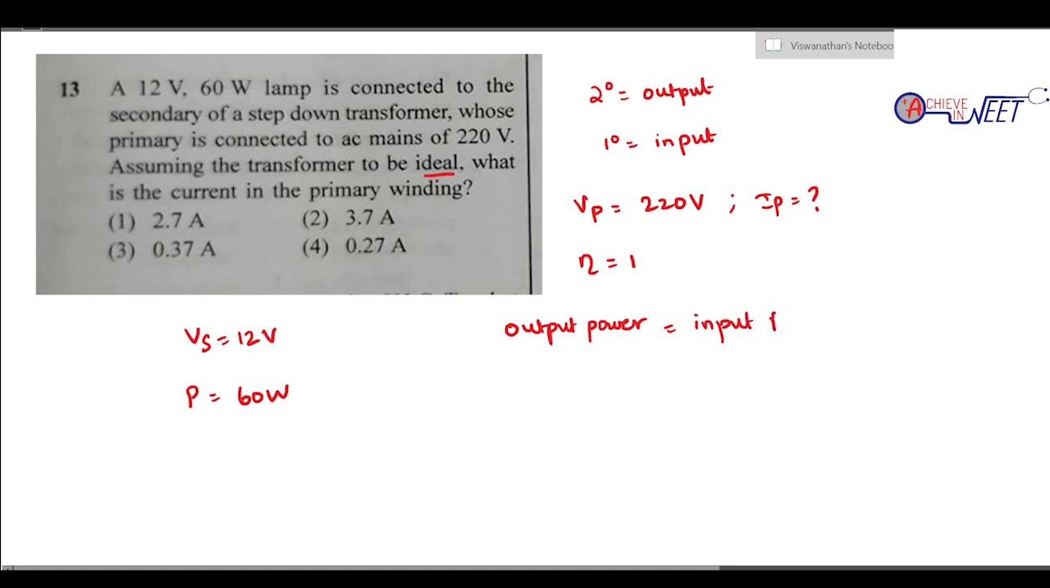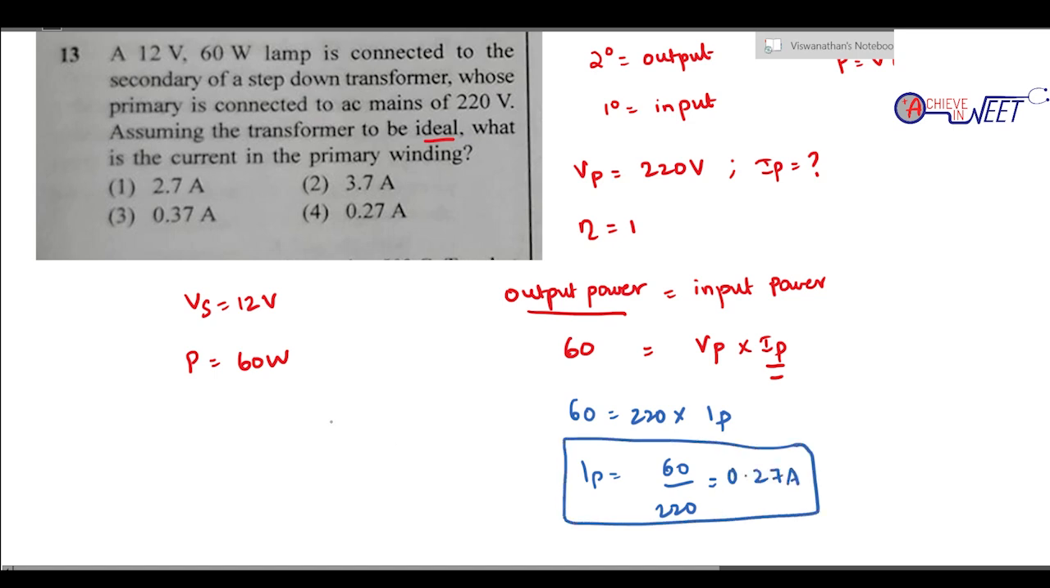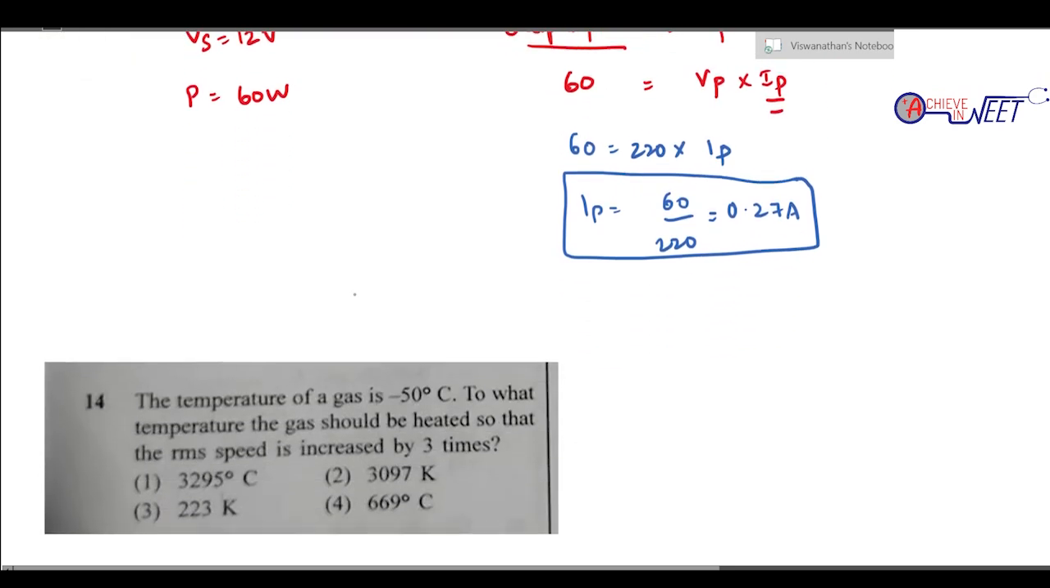Power oda formula enna? Power oda formula is VI. So output power oda value direct கொடுத்துட்டாங்க 60 watt. Input power வந்து it is input voltage into input current. So நம்ம IP oda value கண்டுபிடிக்கணும். Input voltage கொடுத்துட்டாங்க. So very well, simple formula 60 equal to 220 into IP. So IP என்ன? 60 by 220, which is simply 0.27 ampere. Go to the next question.